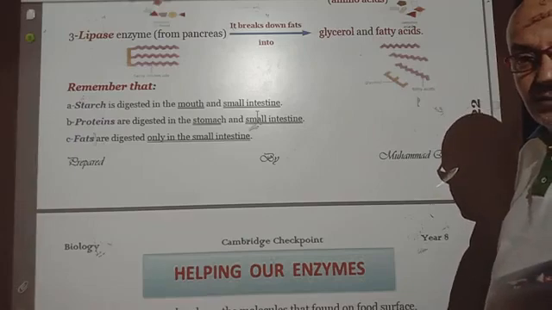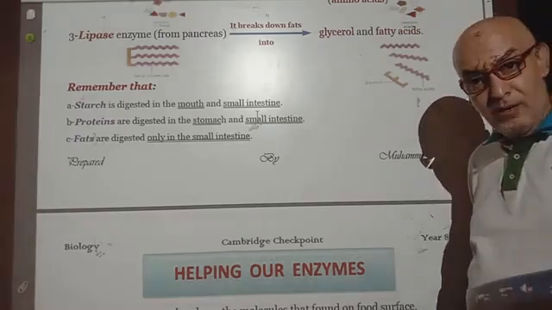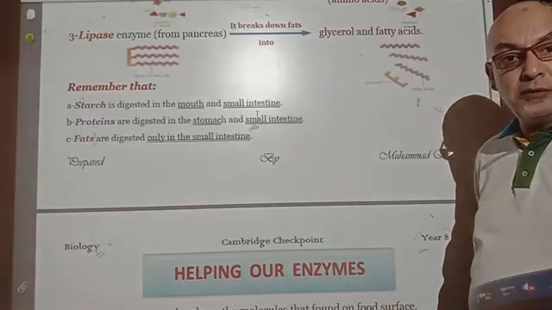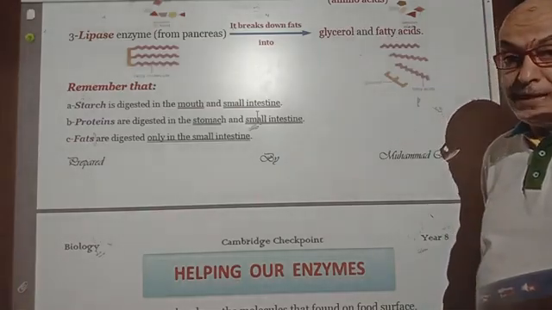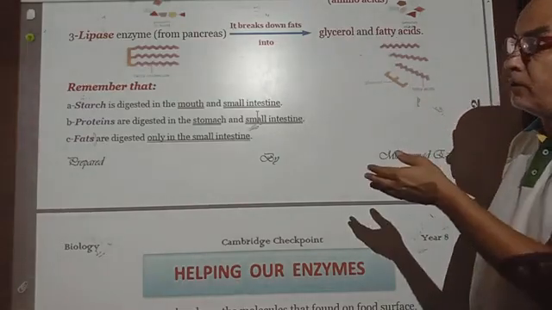Proteins. The protein substrates can be digested in two different organs inside your body, in the stomach and in the small intestine. Finally, the fats.